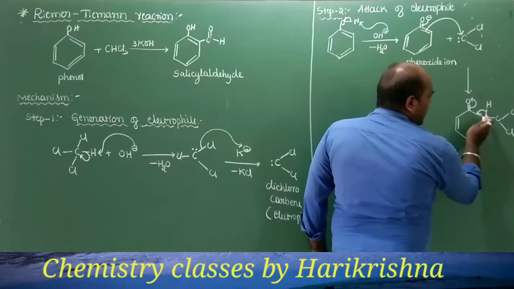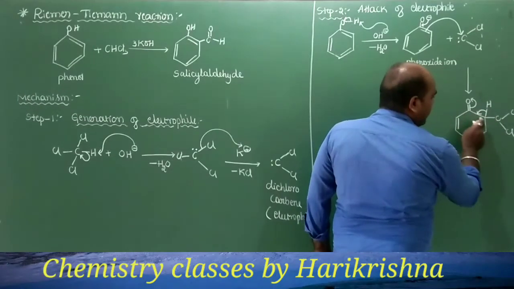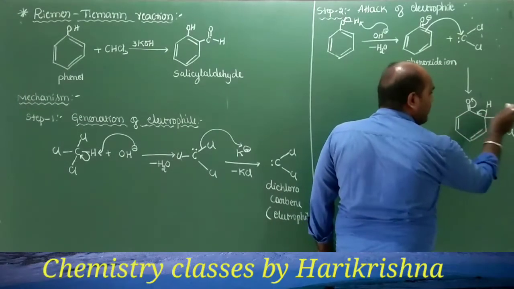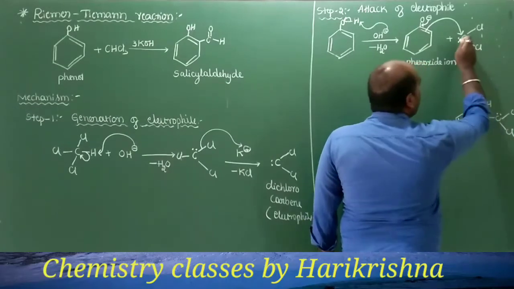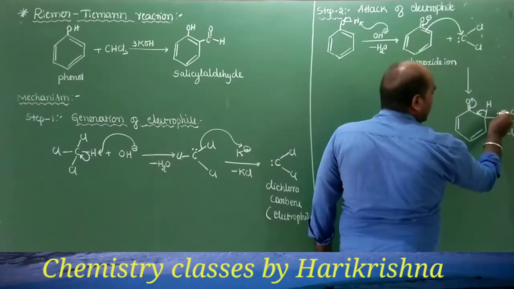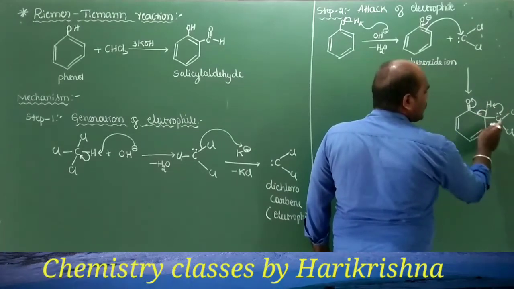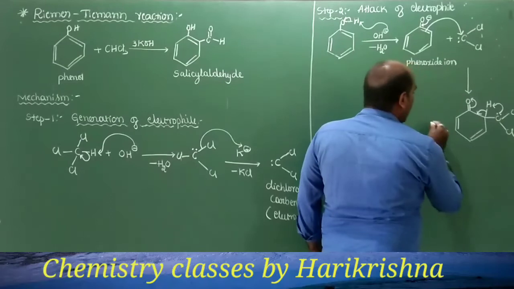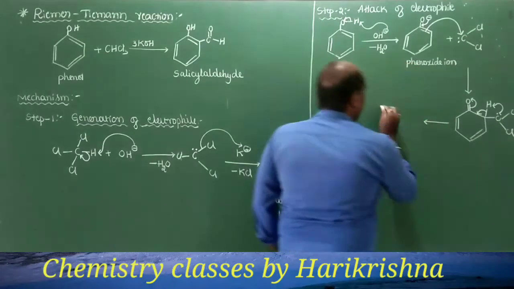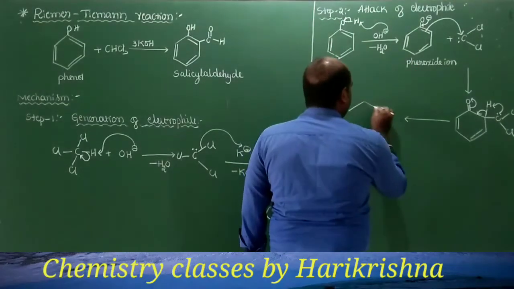So when these bond pair of electrons are shifting over here, there develops a pi bond over here, but this hydrogen will become free. But since we are having a lone pair of electrons on the carbon atom, this will donate it to the hydrogen atom so as to make a bond between carbon and hydrogen, so that we will be getting the compound like this.